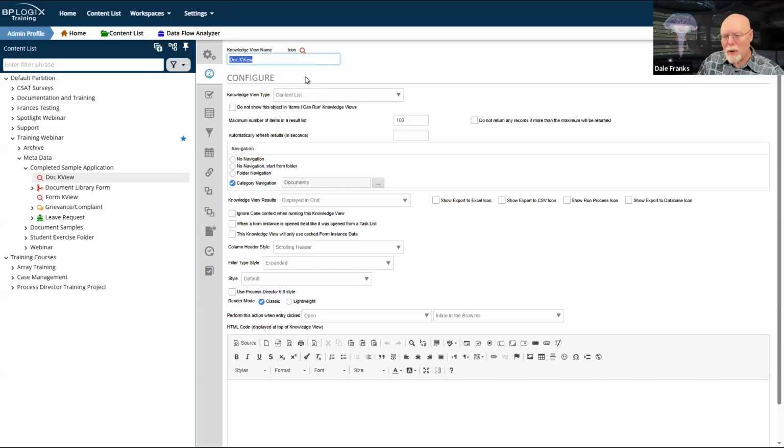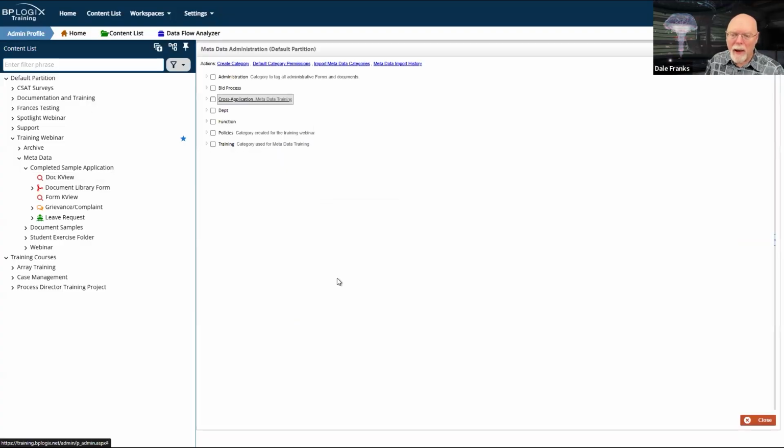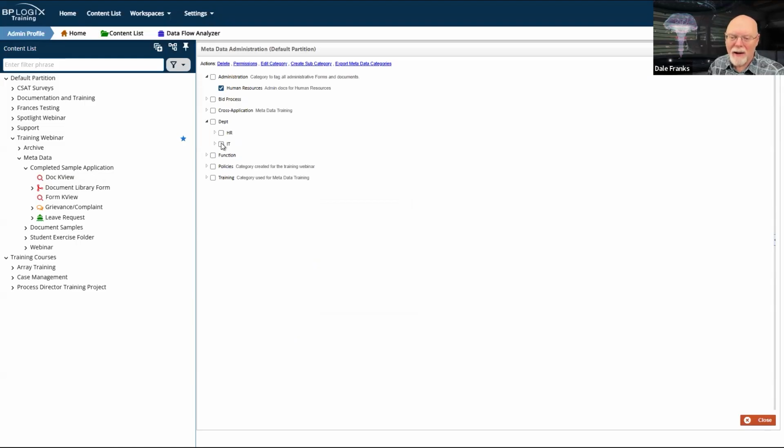Again, though, remember the cool thing about metadata is that, unlike folders, I don't just have to pick one metadata category and I have to be happy. For example, I can have something that I assign several different categories. And yes, I know I have a lot of IT and I didn't want to pick IT. I wanted to pick HR since that's what I picked up at the top.